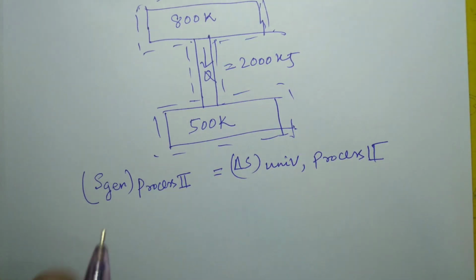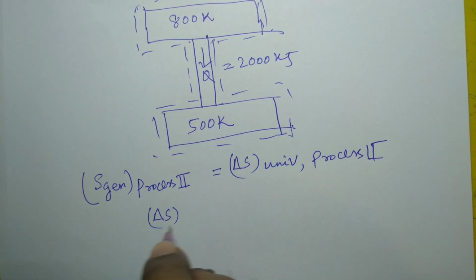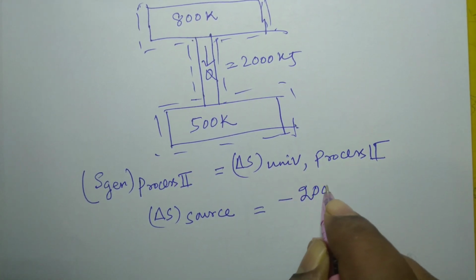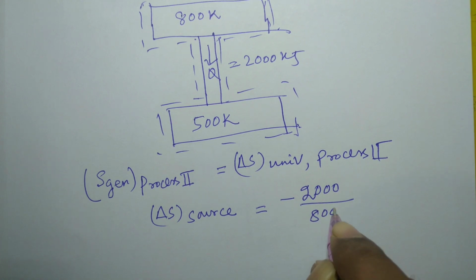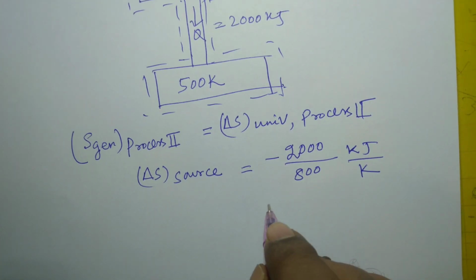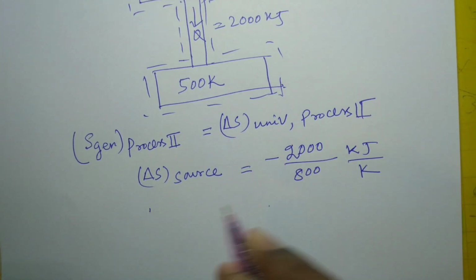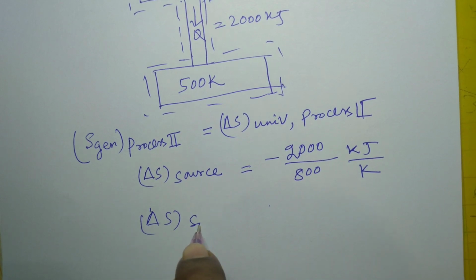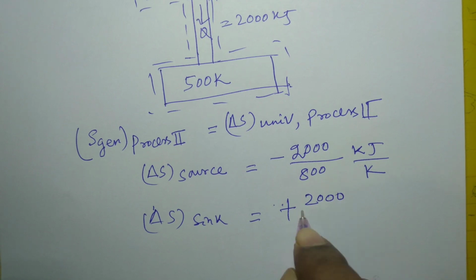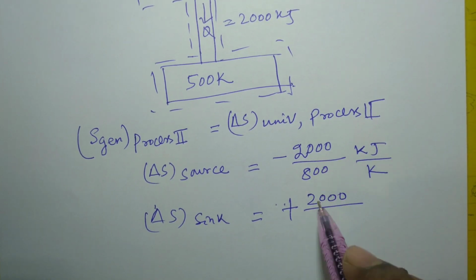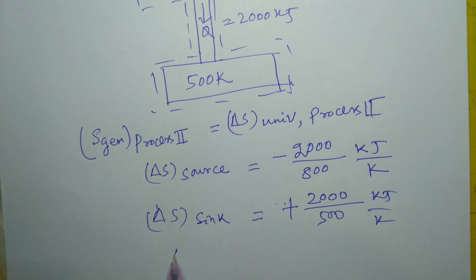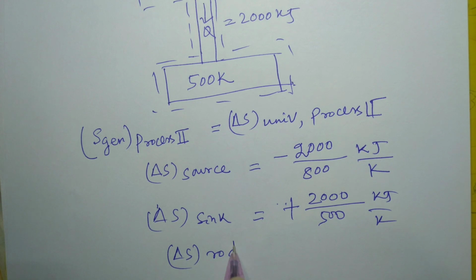So, in this case, what will be delta S of universe? Delta S of source is equal to minus 2000 divided by 800 kilojoule per Kelvin. Delta S of sink will be plus 2000 divided by 500, because the heat is being transferred from the source to the sink, kilojoule per Kelvin, and delta S of rod is also 0.